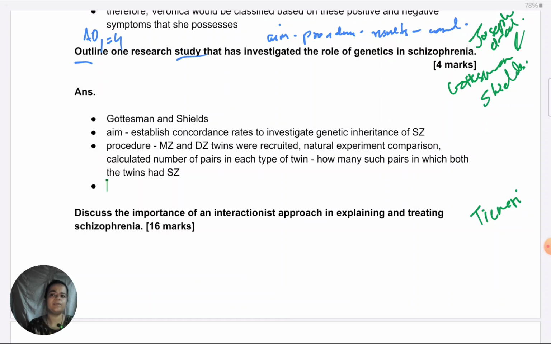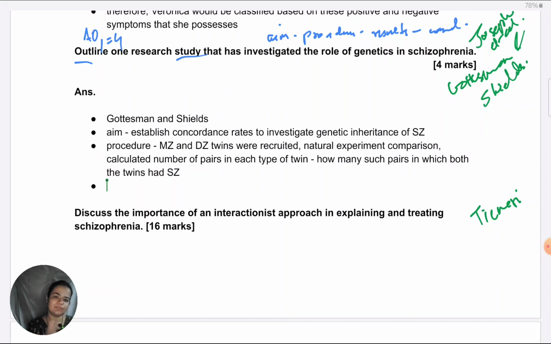See, this is not a proper case study, Gottesman and Shields. So they have not asked from that point of view. Secondly, for 4 marks, it does not justify also. If it was something like a full essay, 6 marks only on a key study, then I would give something of that sort. Like, say, a study would come on Zimbardo or Asch or Milgram, which are the key studies in the syllabus. Then I would have given those details. Here, it's not required. But as I mentioned earlier, it does not mean that we skip the procedure altogether.